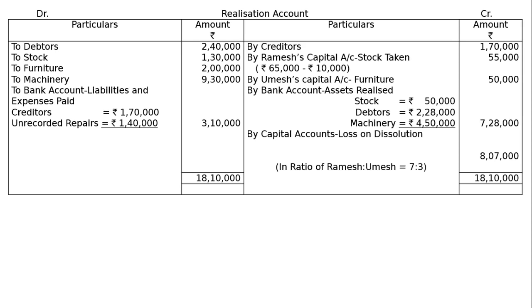For Ramesh, it will be rupees 8,07,000 multiplied by 7 by 10, that is rupees 5,64,900. For Umesh, that is rupees 8,07,000 multiplied by 3 by 10, that is rupees 2,42,100. And this is the final answer.